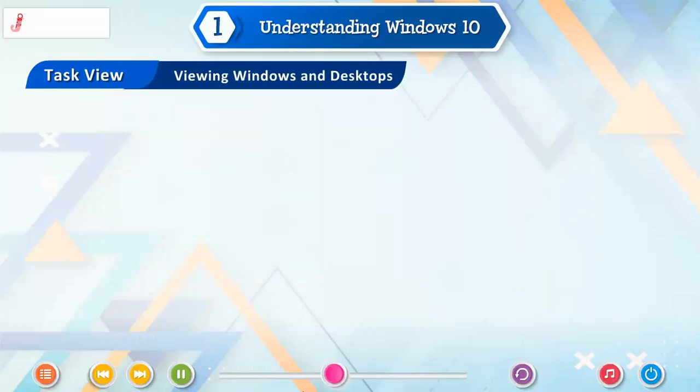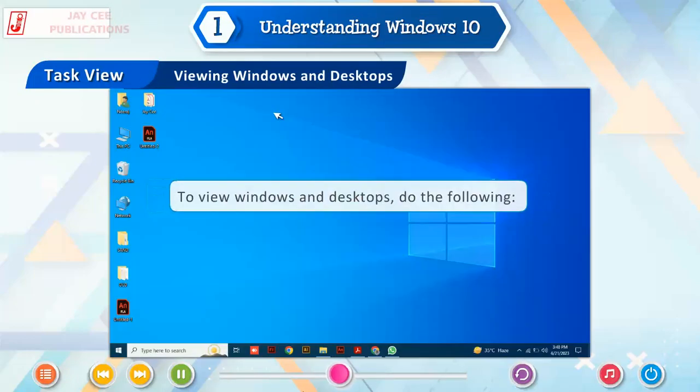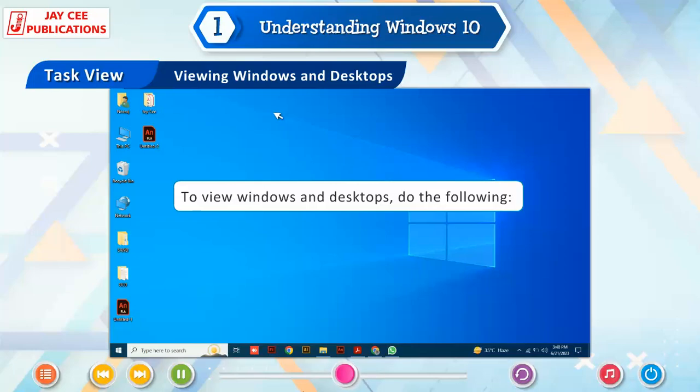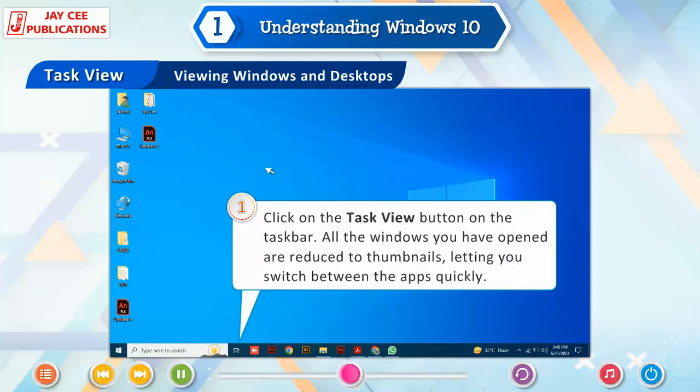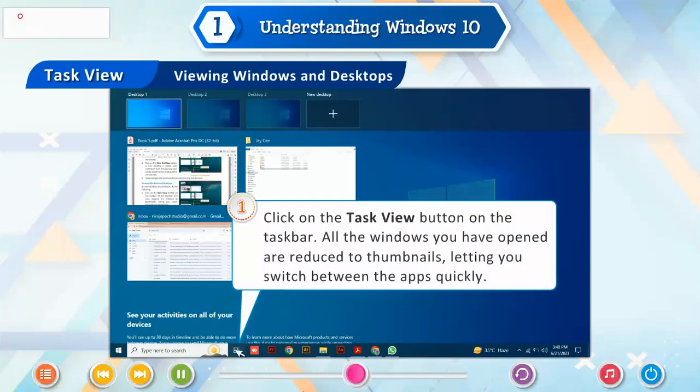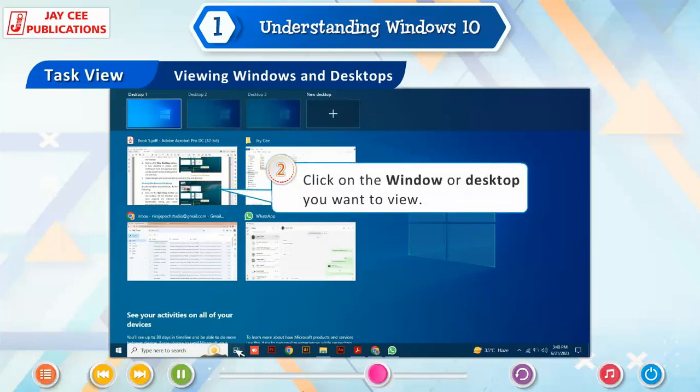Viewing windows and desktops. To view windows and desktops, do the following. 1. Click on the Task View button on the taskbar. All the windows you have opened are reduced to thumbnails, letting you switch between the apps quickly. 2. Click on the window or desktop you want to view.